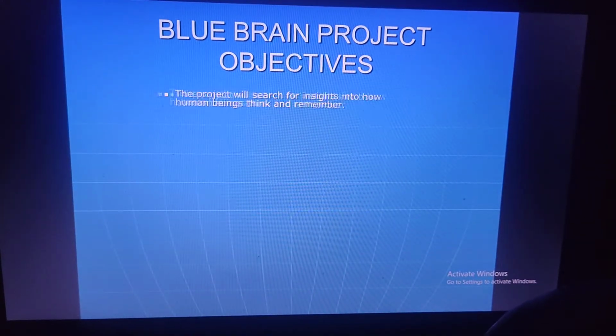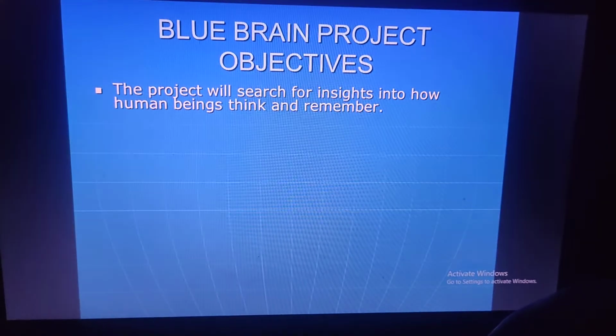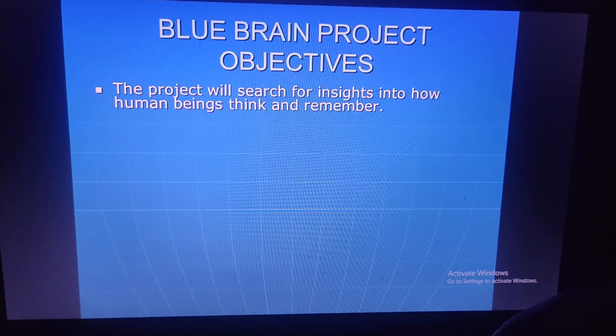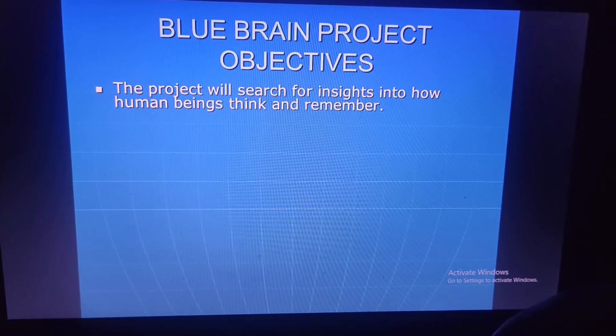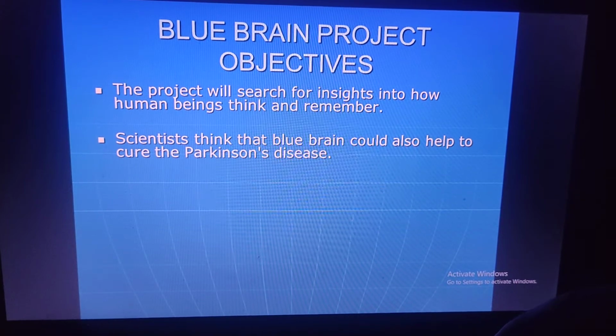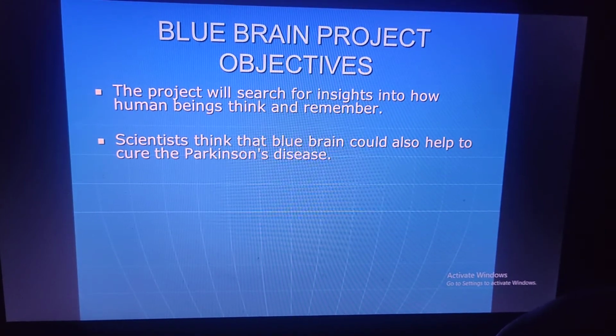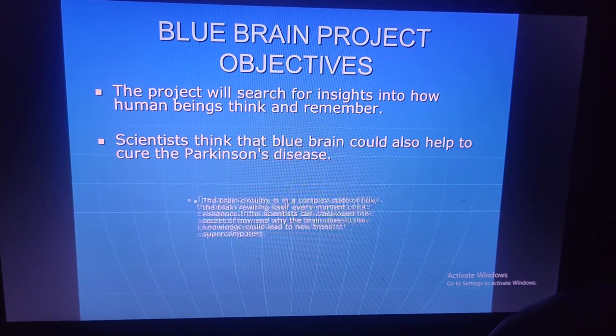Blue Brain project objective. What is the objective of Blue Brain? The project will search for insight into how human beings think and remember. Scientists think that Blue Brain could also help to cure Parkinson's disease.